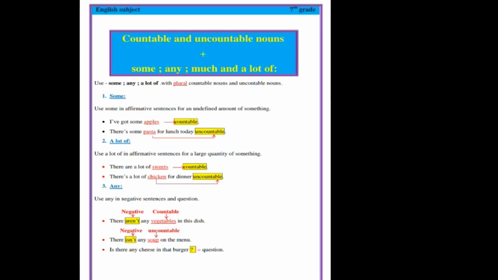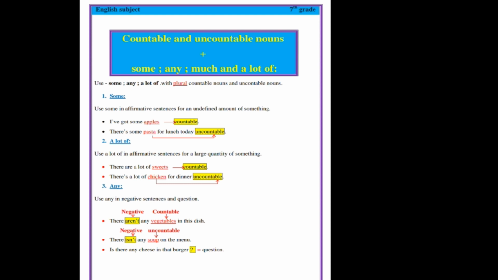Are you today? So today I'm going to explain countable and uncountable nouns with some, any, much, and a lot of. Okay, so the use of some, any, a lot of with plural countable and uncountable nouns. So we use some, any, a lot of with plural countable nouns and with uncountable nouns.